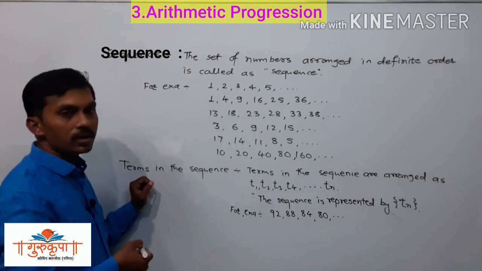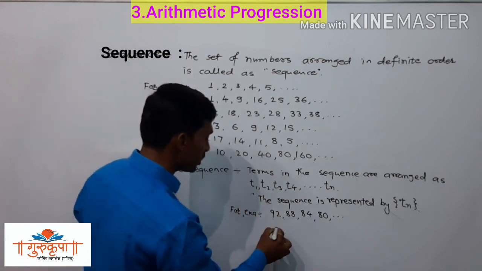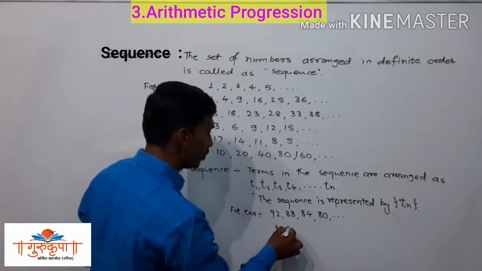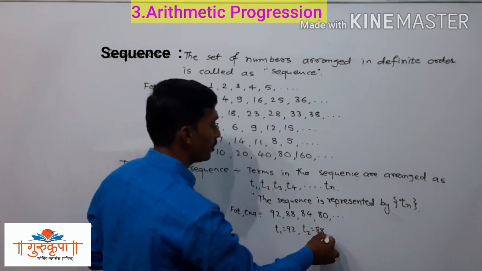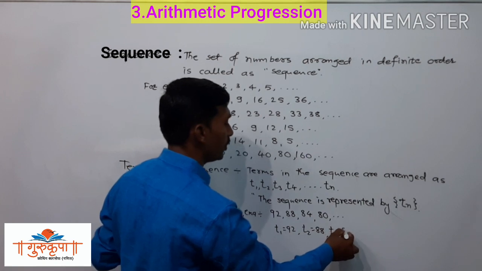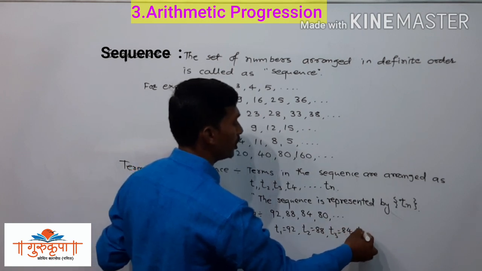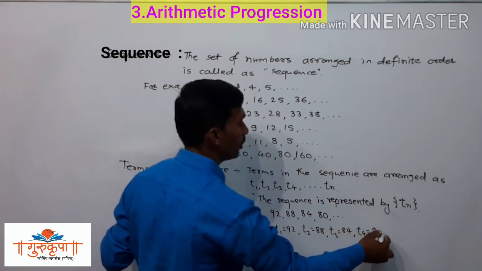It is a sequence, and in this sequence we can write T1 is equal to 92, T2 is equal to 88, T3 is equal to 84, and T4 is equal to 80.